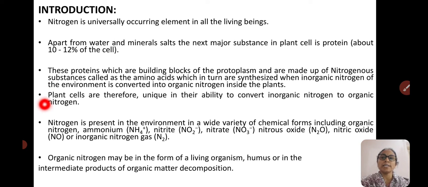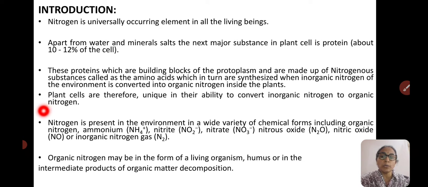The amino acids in turn are synthesized when inorganic nitrogen of the environment is converted into organic nitrogen. This is the important aspect of nitrogen metabolism. Nitrogen metabolism is a very important process next to photosynthesis and respiration in plants.